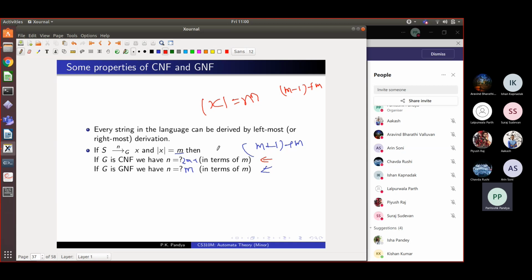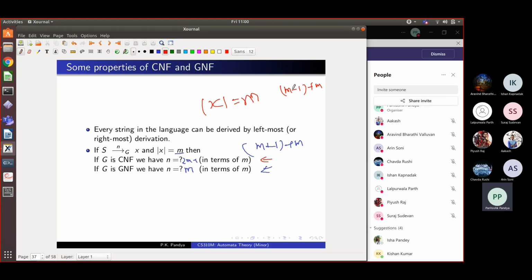In other grammars, you don't know what happens. If you've got unit productions, epsilon rules, some long productions, the sentential forms increase and decrease in size, and you may go through a very long derivation which will derive it. The regularity of Chomsky normal form is that there is a relationship between the size of the string and the number of steps of the derivation. In some sense, long strings have longer derivations, and that property we will utilize in the next class to give a test for whether a language is context free or not.